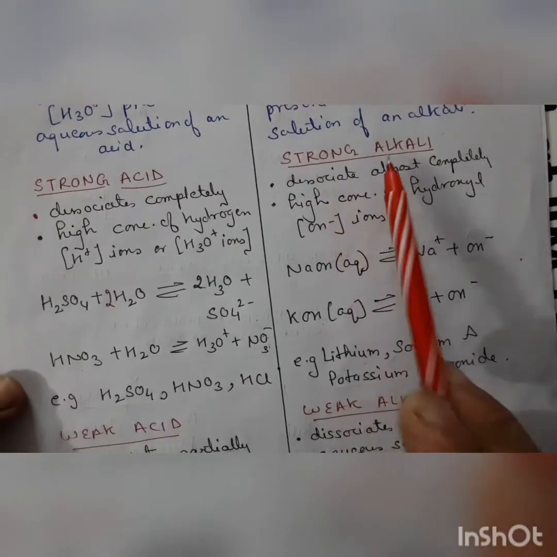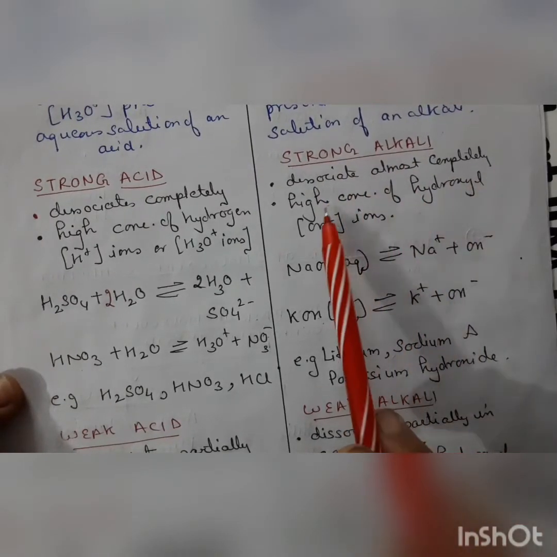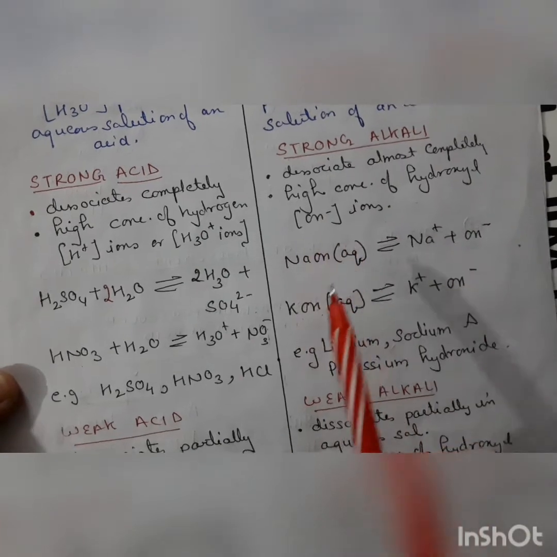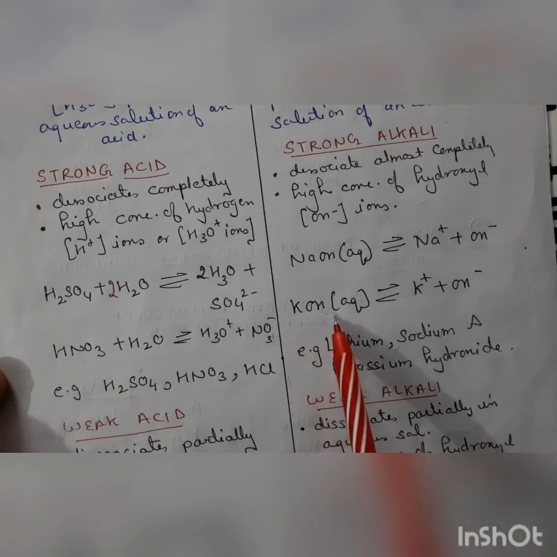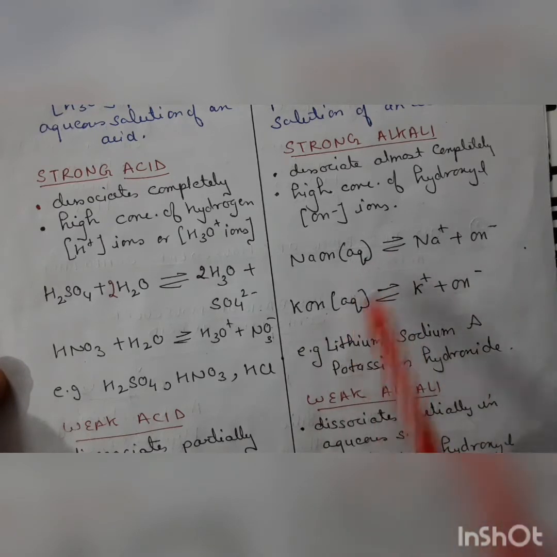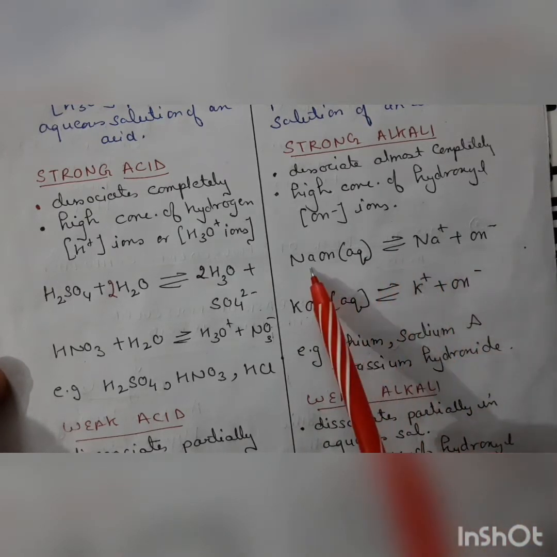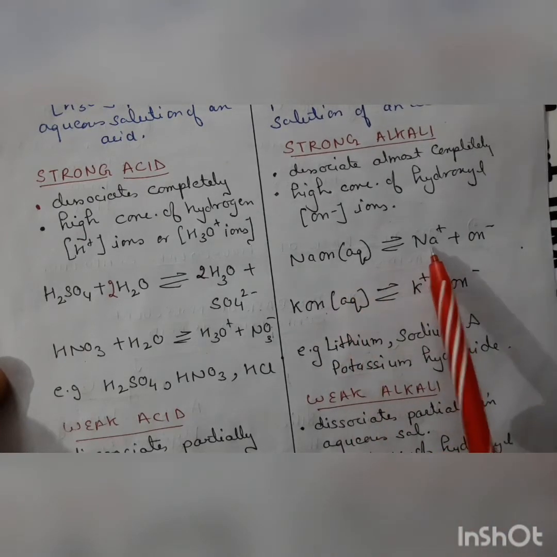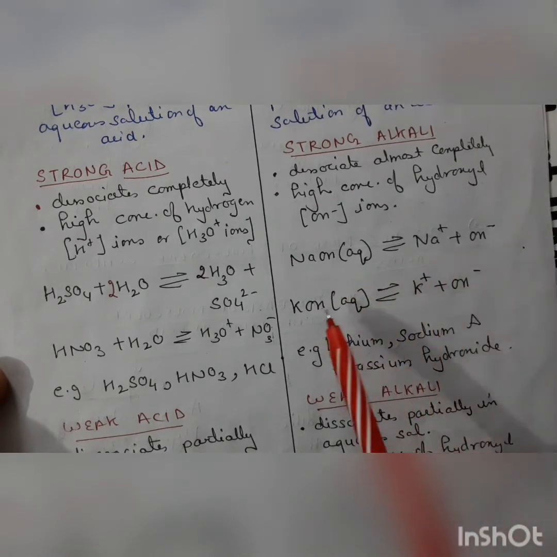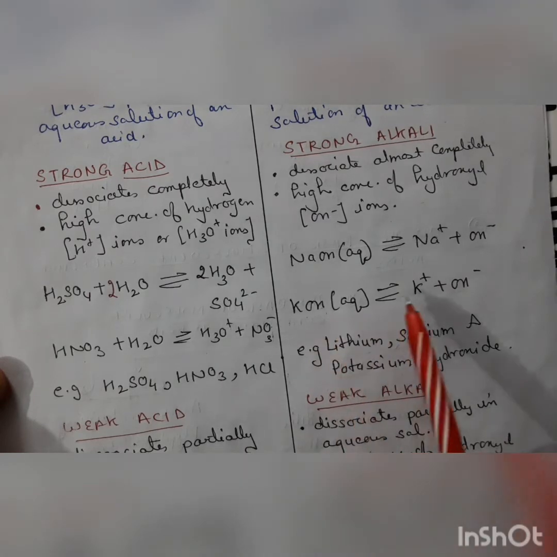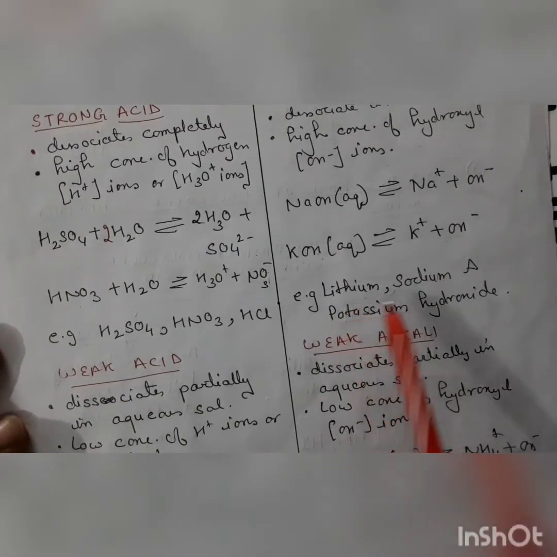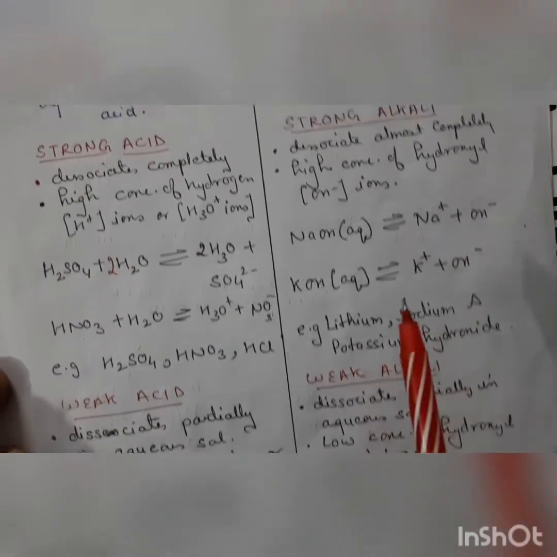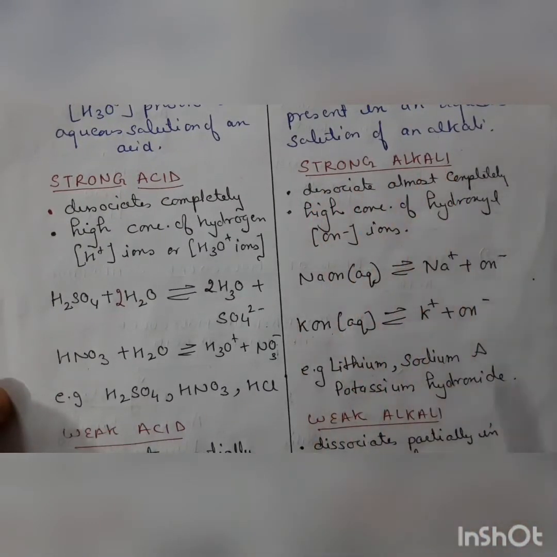Now strong alkalis dissociate almost completely, giving a high concentration of hydroxyl ions. Sodium hydroxide and potassium hydroxide in aqueous solution give sodium ions and hydroxyl ions, and potassium ions and hydroxyl ions, respectively. Lithium, sodium and potassium hydroxide are examples of strong alkali.